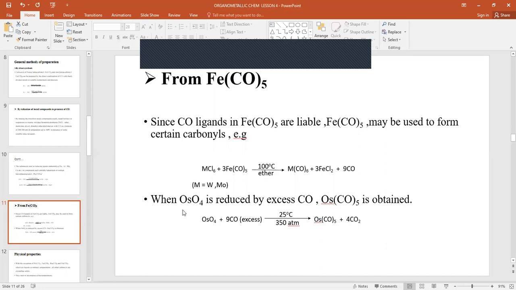When we reduce osmium tetroxide by excess carbon monoxide at 25 degrees and 350 atmospheric pressure, we obtain osmium octacarbonyl.